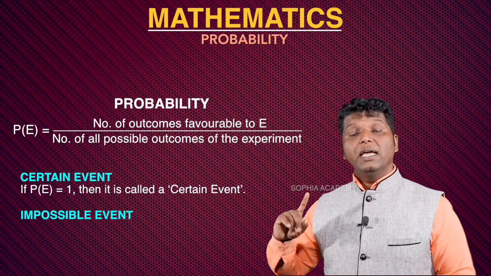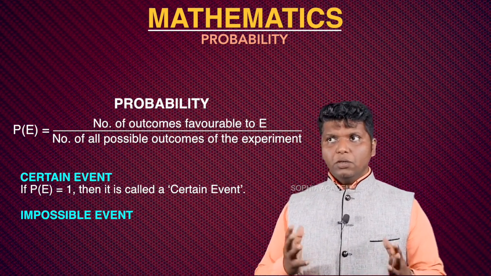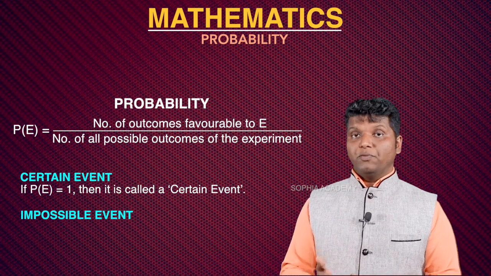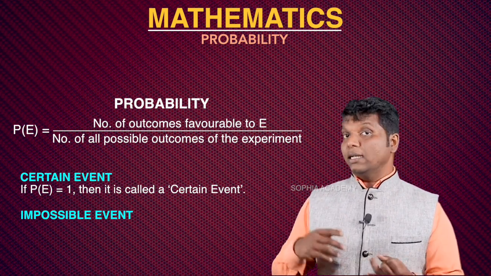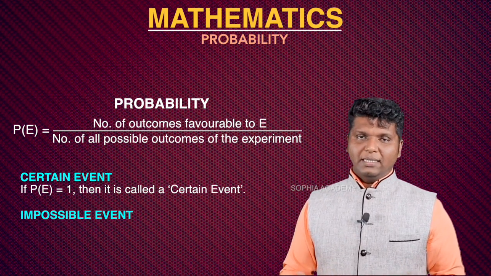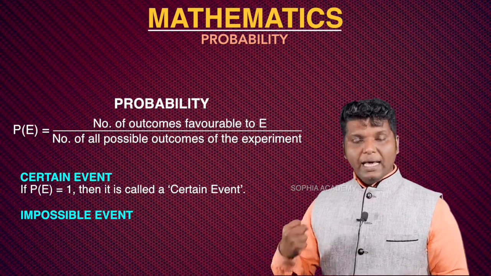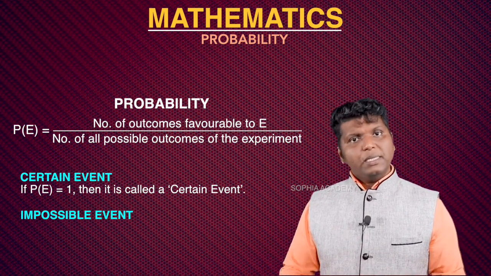Another one is what we call an impossible event. Just imagine that you are keeping some balls, for example red balls and black balls inside a bag. If I'm asking you, what is the probability that the ball which is drawn randomly will become a blue ball or a green ball? The possibility is 0 itself.